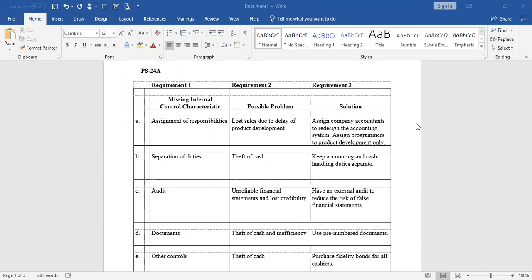Well, this is a problem with assignment of responsibilities. The possible problem that could result is lost sales due to delay of product development. The solution: assign the company's accountants to redesign the accounting system. Assign programmers to product development only. And B, Norma Rattler has been your trusted employee for 24 years. She performs all cash handling and accounting duties.